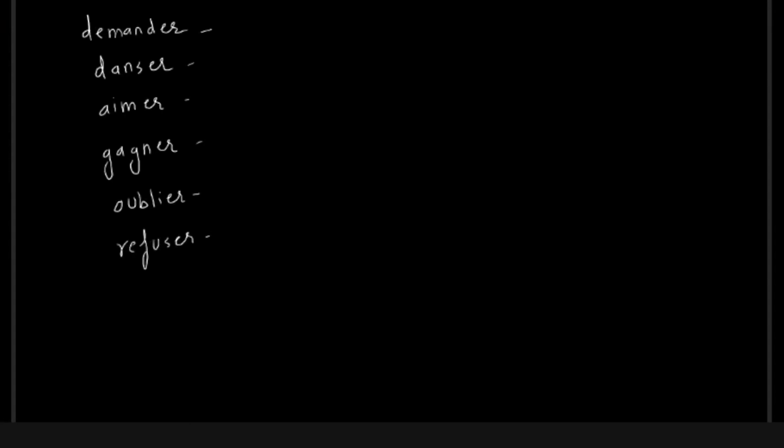For example, we have demander, to ask. It will be conjugated in a similar manner. Then we have danser, to dance. Then we have aimer, to like or love, both depending on the context. Gagner, to win. Then we have oublier, to forget. Then we have refuser, to refuse. Regarder is to watch, as in regarder la télévision. Chercher, to search, to look for. So all of these are conjugated in a similar fashion with the similar suffix.